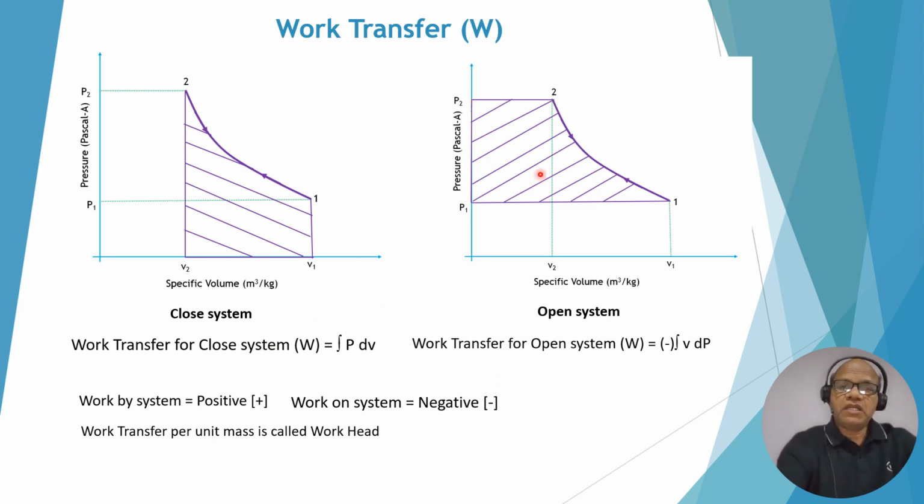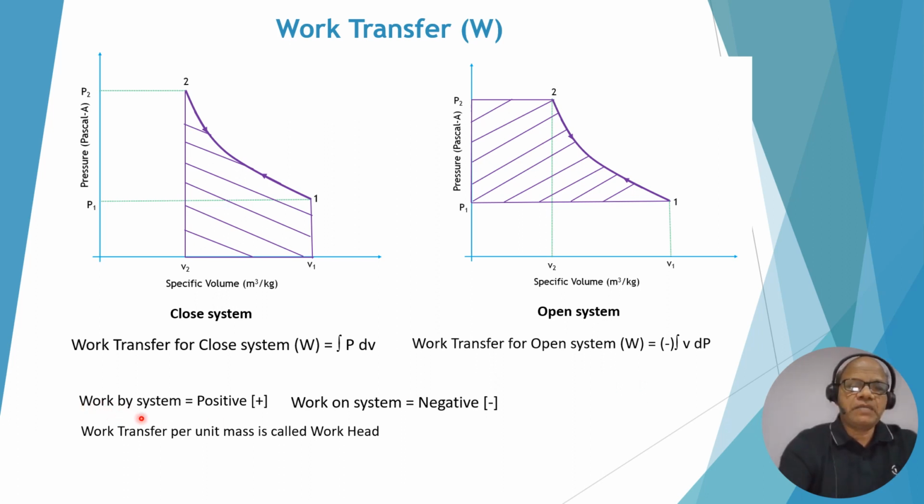Similarly, in open system, it is considered minus VdP. This is standard formulas. So in this case, for the same curve, the area on the y-axis, that is on pressure, is called the work for the open system. So please remember that the area under the curve on the x-axis, that is specific volume, is called work done for the closed system, and the area under the curve on the y-axis, that is on pressure, is considered work done for the open system.